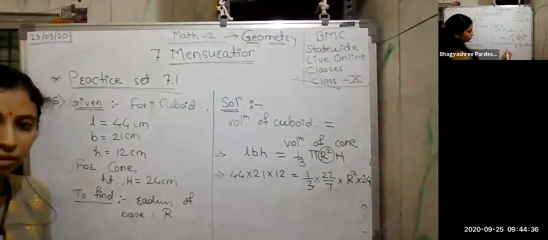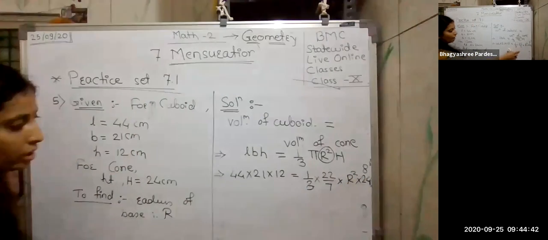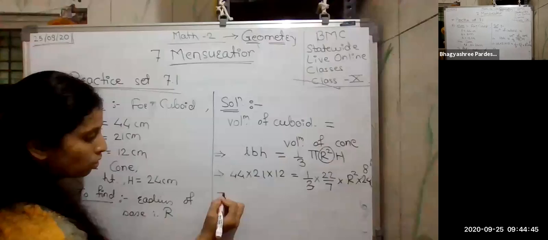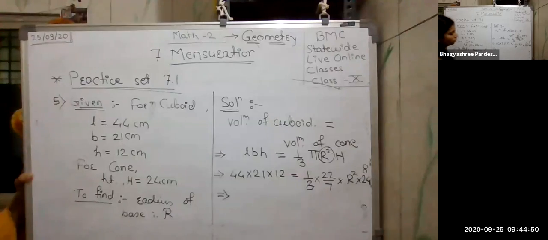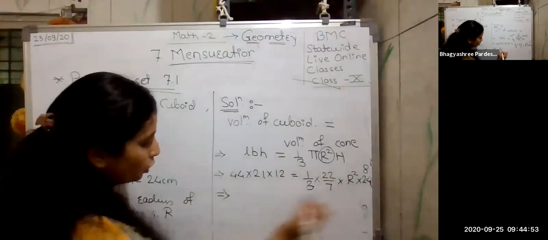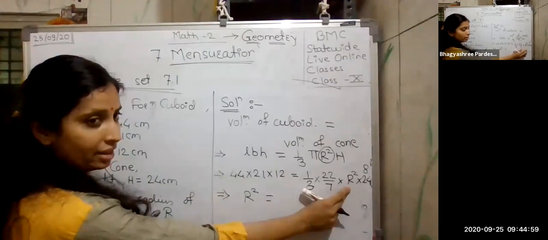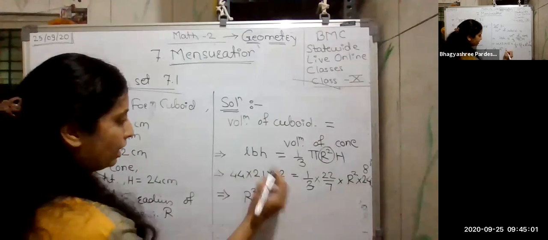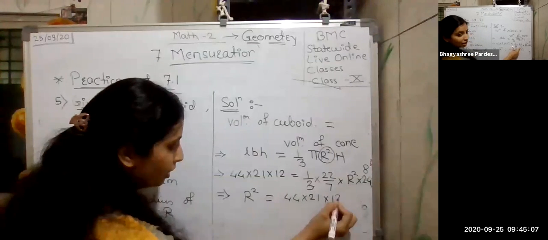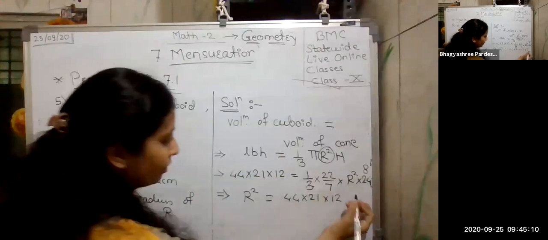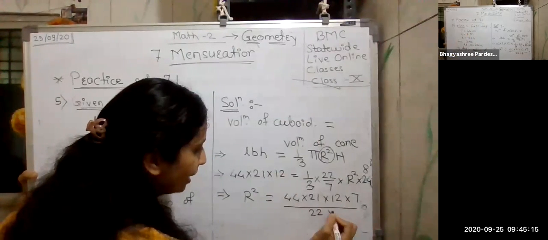Now just do this calculation. 3 1s are 3, 3 8s are 24. I'm just transferring this to the other side. I have to find the radius, so keep this r square as it is. Whatever extra terms are there, just transfer them to the other side. So this side as it is: 44 into 21 into 12. Here the denominator was 7, so it gets multiplied here, upon this 22 and this 8.